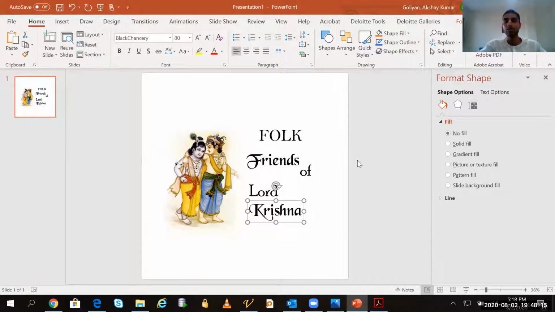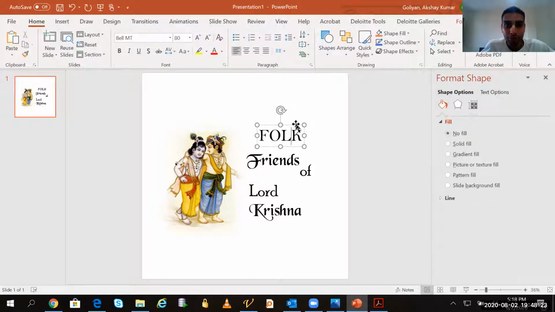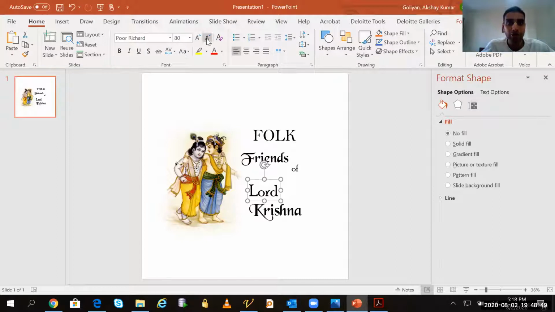Now you can see the same image looks so beautiful. But now we have to arrange it very nicely. Let's say FOLK can be on top here, and Friends can be somewhere here, and I will reduce the size so that it fits properly. For of, I will reduce the size quite a bit, like this. Friends of, I will put here. Let me see what the size of of is. It is 48, and for Lord also I will keep 48.